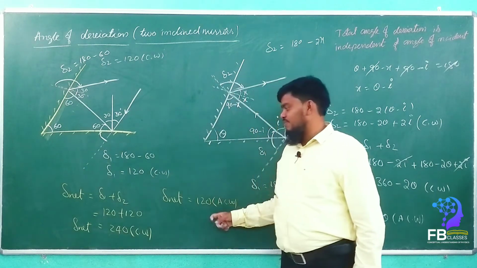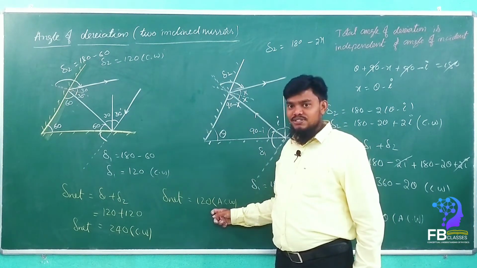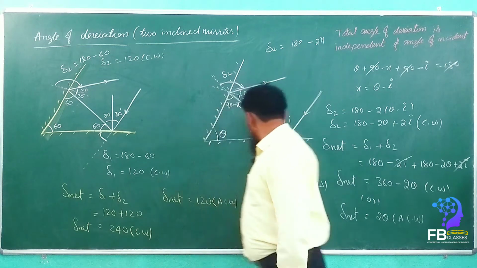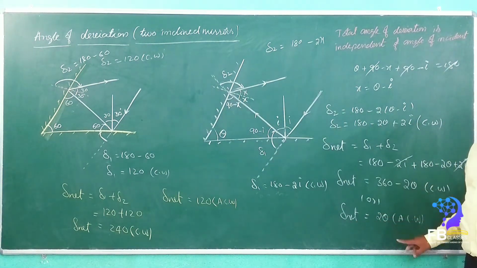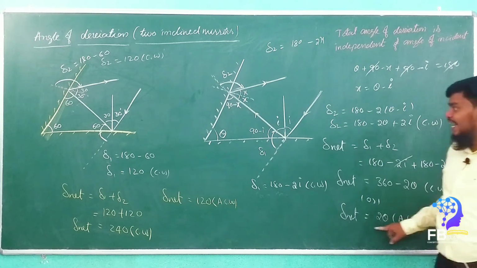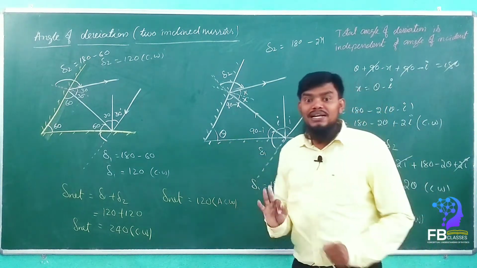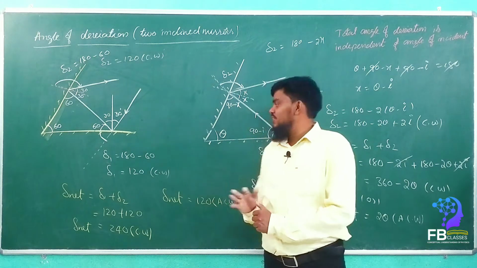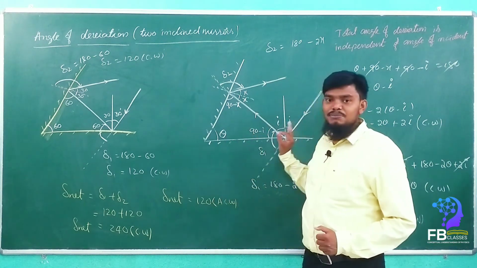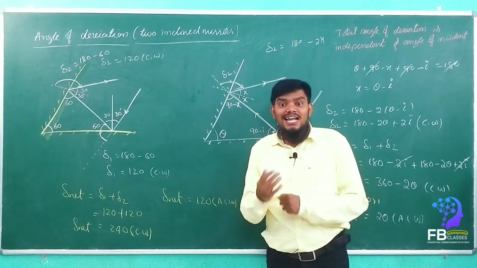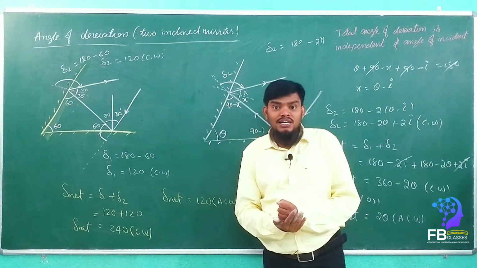See here, 120 is anti-clockwise. So double, because here it clearly says that delta net is equal to 2 theta. Theta is the angle between the two mirrors. Whenever we take the angle between the two mirrors, the answer is immediately double of that.